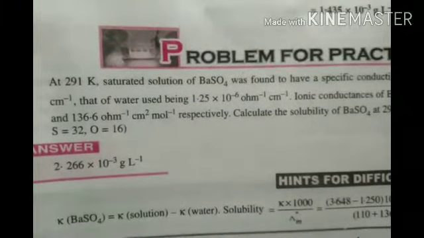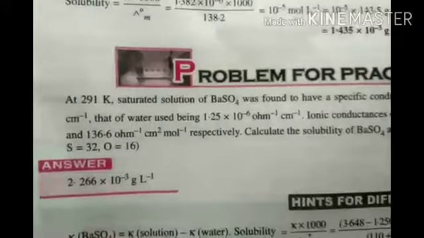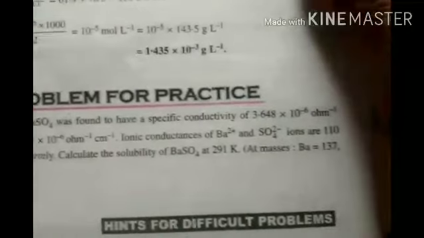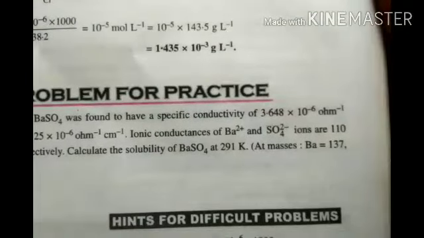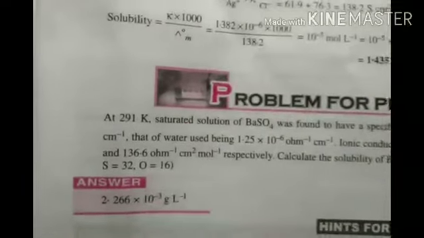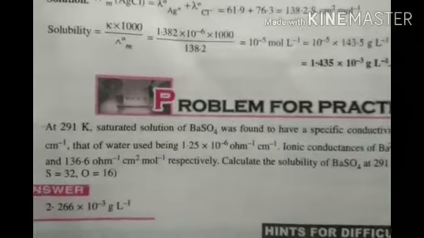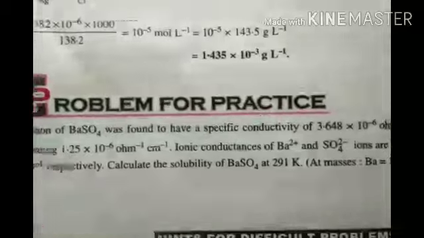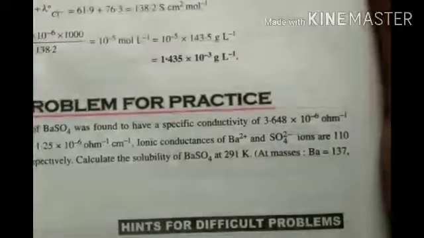The problem is: at 291 Kelvin, a saturated solution of BaSO4 was found to have a specific conductance of 3.648 into 10 to the power of minus 6 ohm per centimeter. The water used had 1.25 into 10 to the power of minus 6 ohm per centimeter.